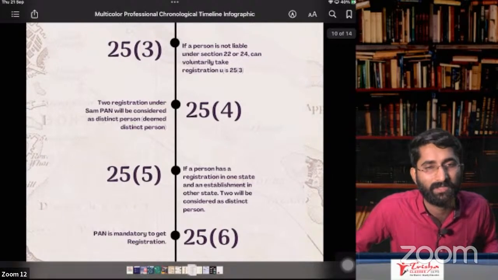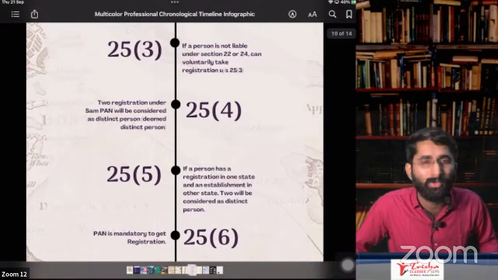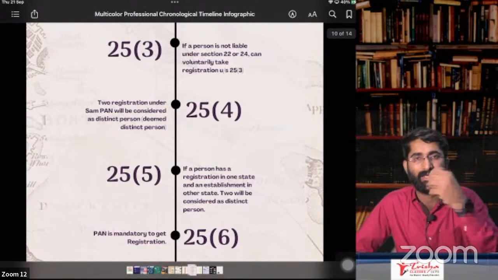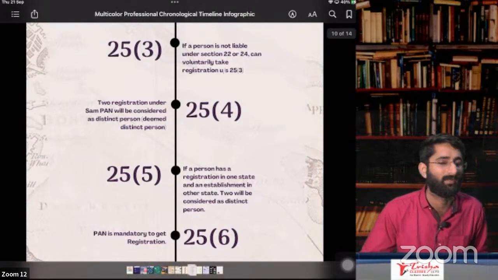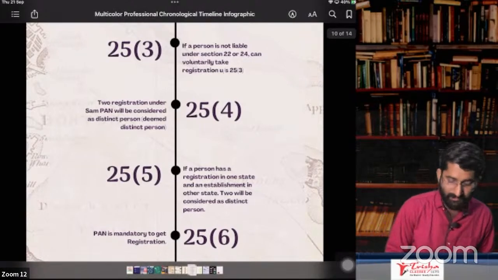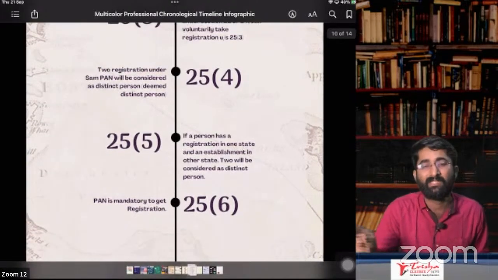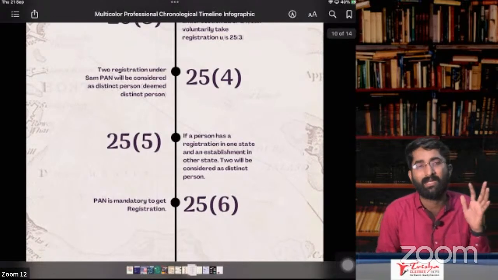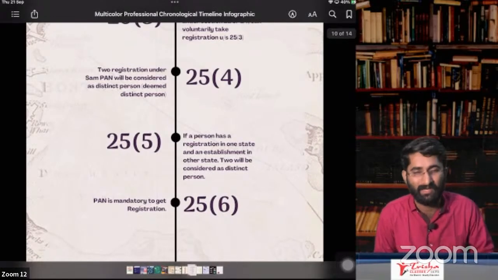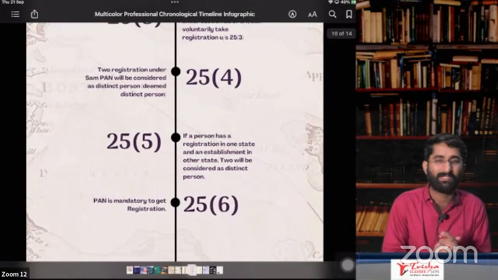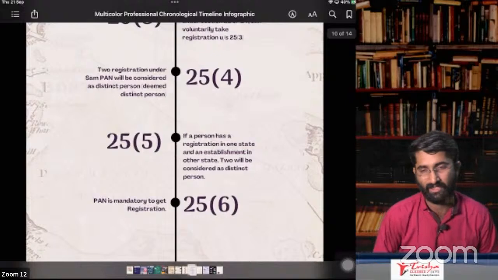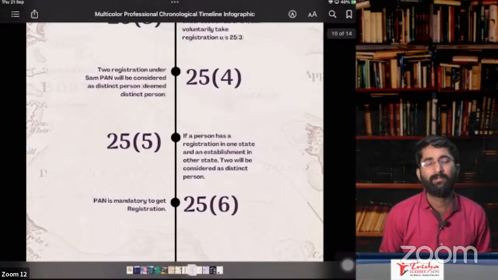Section number 25, subsection 8 is about suo motu registration. If you don't apply for registration, the PO will apply for the registration and get the registration done for you. So this is about section number 25, subsection 8. Section number 25, subsection 9 is there. That is for UIN holders. So UIN holders, that means foreign consulates, embassies, foreign financial institutions, they can take the registration under section 25, subsection 9. So that is separate from normal registration. Okay, this is about section number 25.